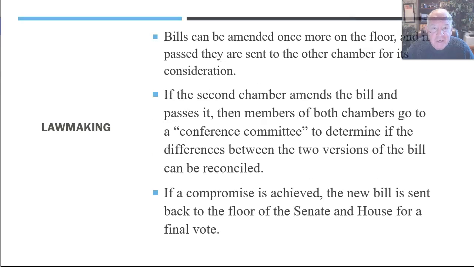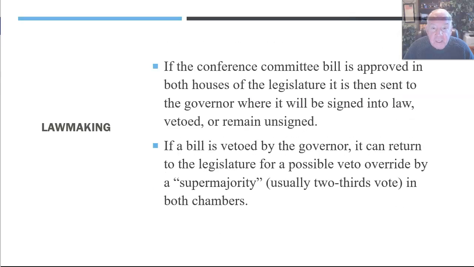Bills can be amended once more on the floor, and if passed, they are sent to the other chamber for its consideration. If the second chamber amends the bill and passes it, then members of both chambers go to a conference committee to determine if the differences between the two versions of the bill can be reconciled. If a compromise is achieved, the new bill is sent back to the floor of the Senate and the House for a final vote.